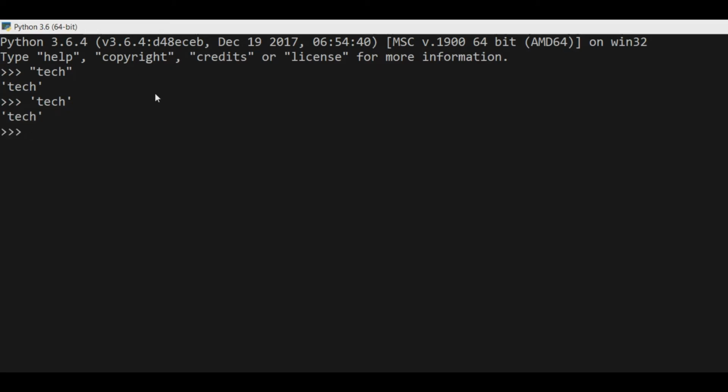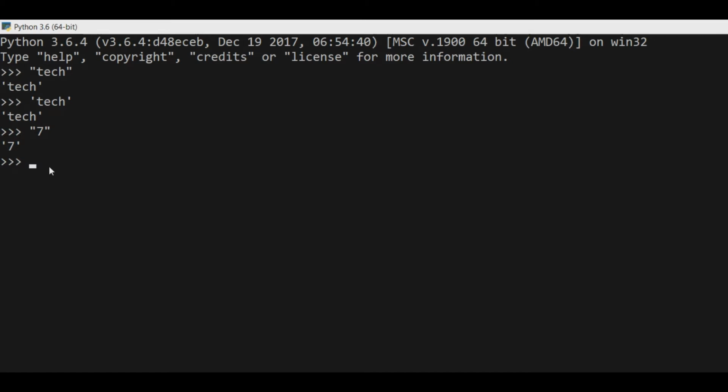Now another point to remember is if we write a number in quotes, then it will not remain a number, but it will become a string. Let's write a number in double quotes, "7". So this is not a number, this is a string.